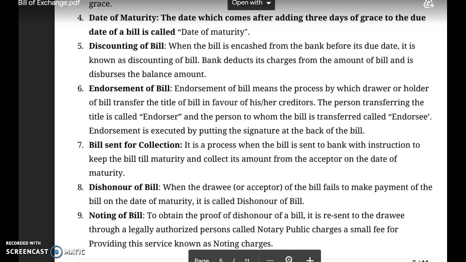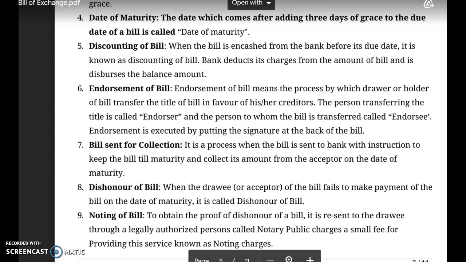Now bill sent for collection, that means before the due date of the bill, the drawer sends the bill to the bank to make the collection of this. That is, कि उस बिल की जो बैंक है वो collection means पेमेंट को कलेक्ट करके उसके अकाउंट में दे from the acceptor on the date of maturity. So this is called the bill sent to bank for collection. It is a process when the bill is sent to bank with instruction to keep the bill till maturity and collect its amount from the acceptor, that is drawee, on the date of maturity.